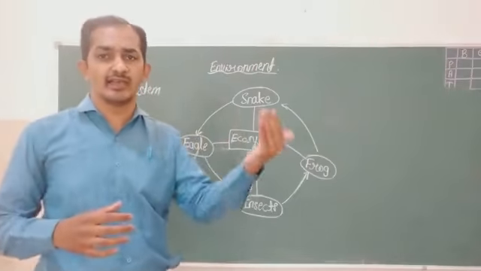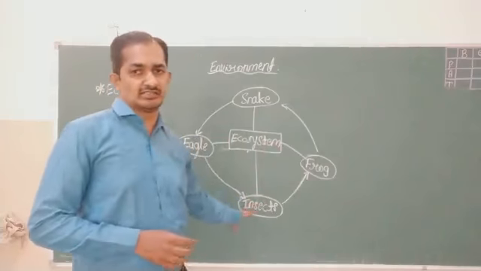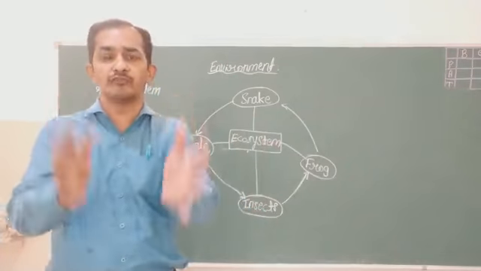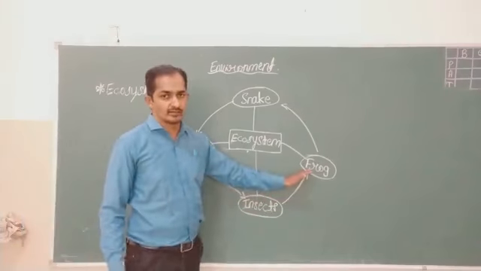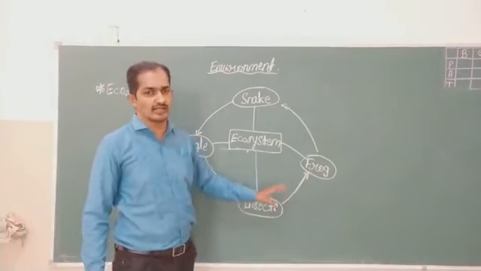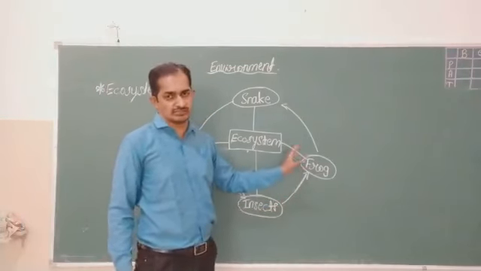Frog is that organism which lives on these insects. Insects are the only food for the frog. So from here to here, this is what we call a cycle.